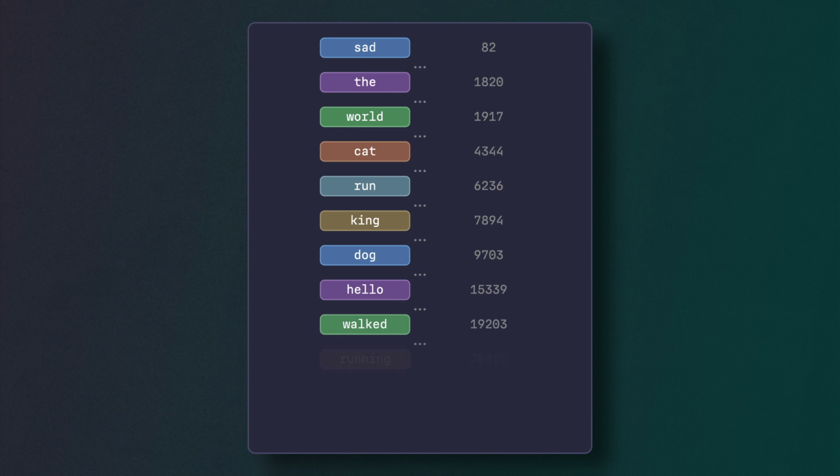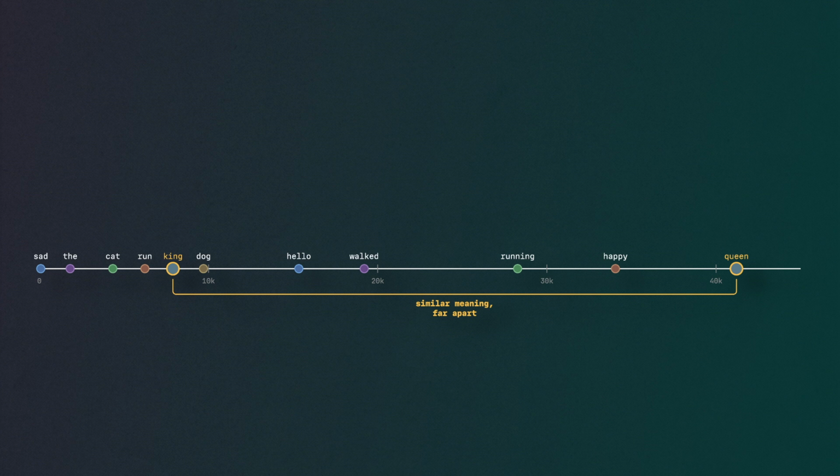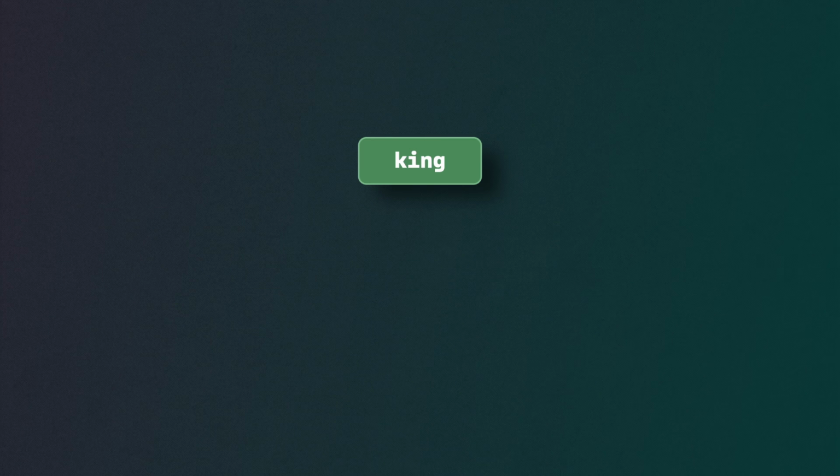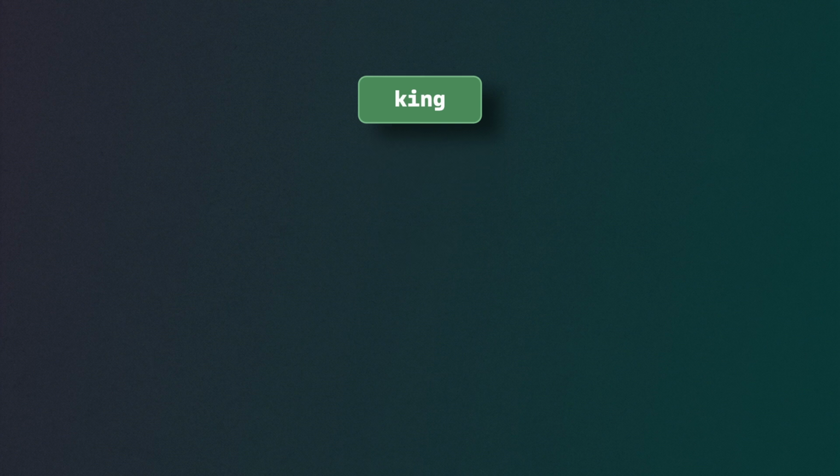Okay, so we've analyzed a large data set, extracted out all the possible tokens using this BPE algorithm, and that gives us a vocabulary, where each token in the vocabulary has a numeric ID. Essentially, it's the index of that token in the vocabulary. So these IDs are just arbitrary numbers, and they don't tell us anything about the actual meaning of those tokens or how they relate to each other. So we need to turn those tokens into something the model can actually reason about.